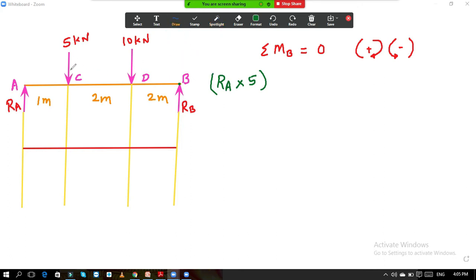So now force is 5 kilonewton multiplied by what is the distance of this 5 from point B. So now from point B, if you consider the distance, it is 2 plus 2, that is 4 meter. So the distance is 4 meter. Now it is positive or negative.